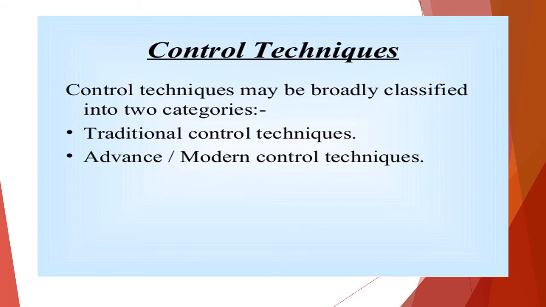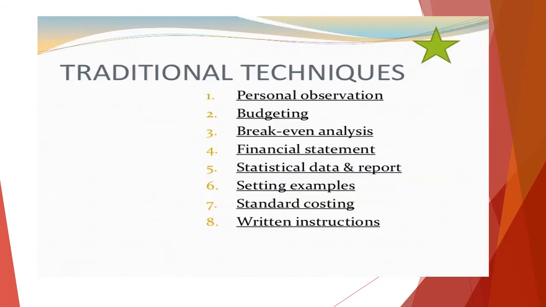So these control techniques are in two ways. We can call them traditional control techniques, or modern control techniques, or advanced control techniques, or contemporary control techniques. The traditional techniques have been classified as personal observation, budgeting, break-even analysis, financial statement, statistical data and report, setting examples, standard costing and written instruction. So these are the things, and there are still more, but for their importance we have taken these 8 methods.